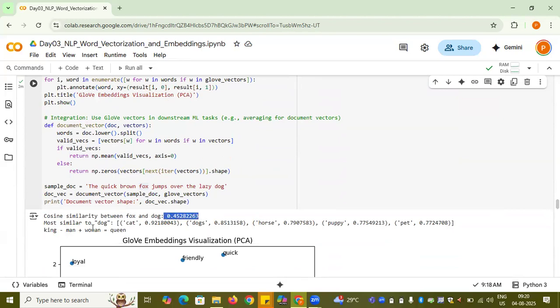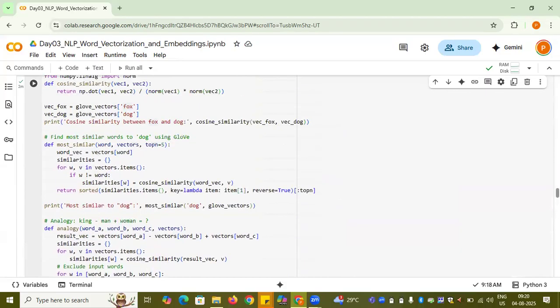Now, most similar to dog. Let's suppose I want to see what is the most similar to dogs, just like the same thing that we did in Word2Vec. So again, what I am doing is printing out the results. This is again the most similar function which I created here, which takes the vectors of my word.